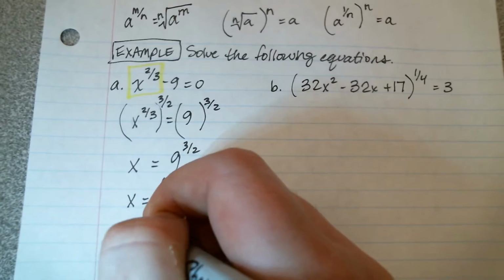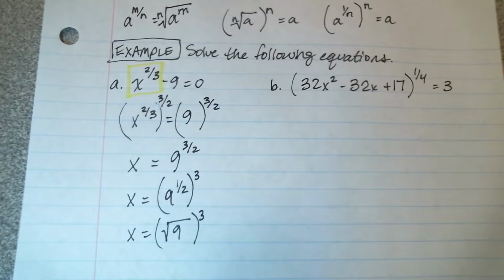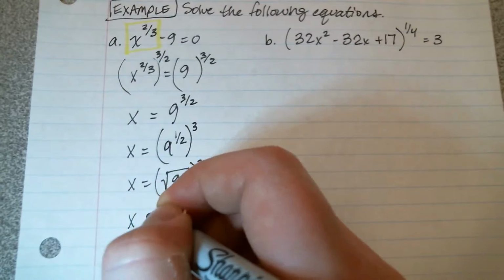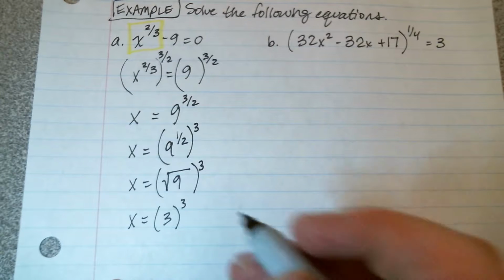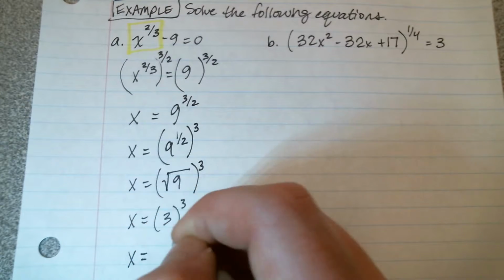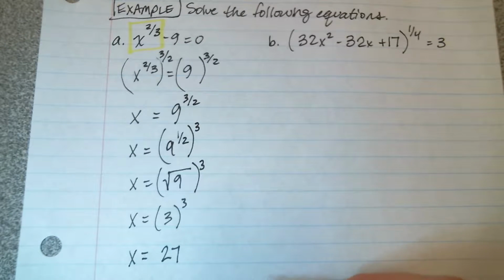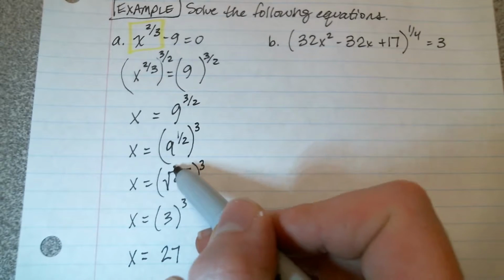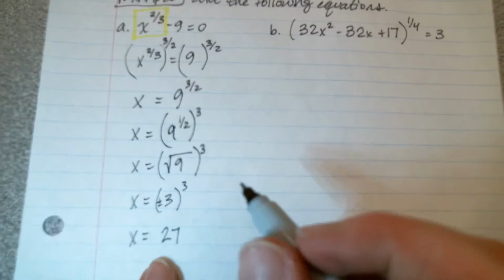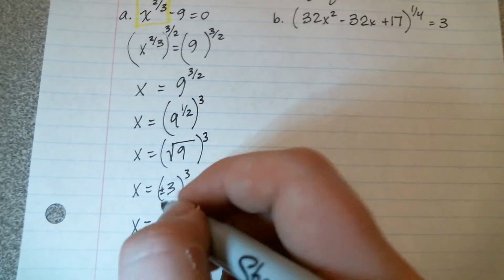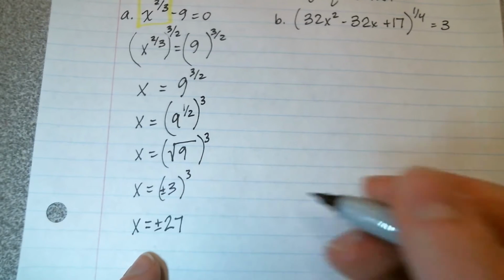And the 1/2 power is the same as taking the square root of 9, which we happen to know is 3. And then all I need to do is take 3 and raise it to the 3rd power. So x is 27. Now, there's one thing we need to remember here. When I'm taking this square root, I need to have that plus or minus here. And when I cube a positive 3, I'll get a positive 27. And when I cube a negative 3, I will get a negative 27.